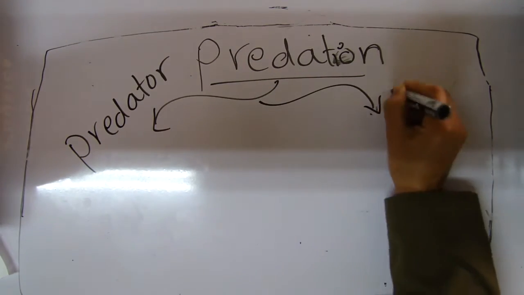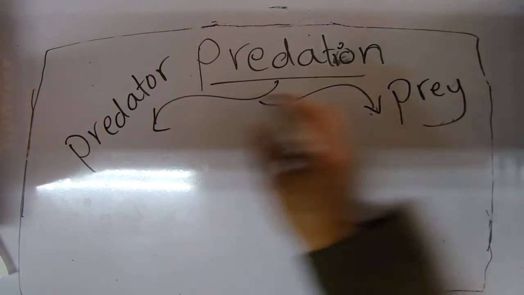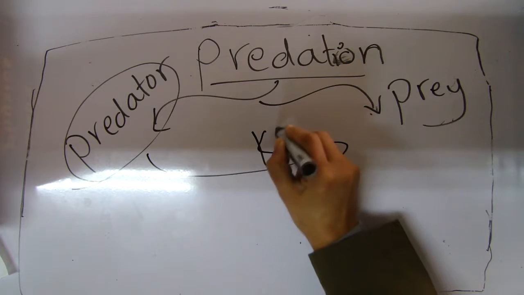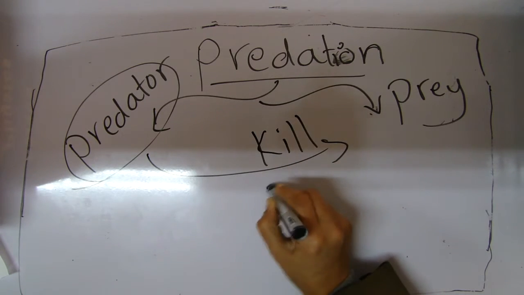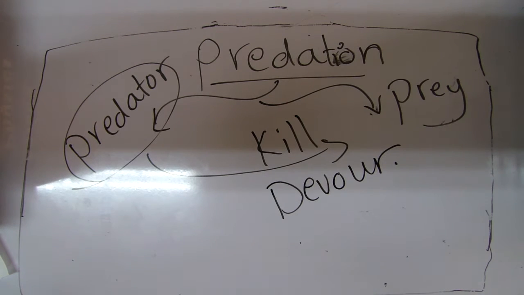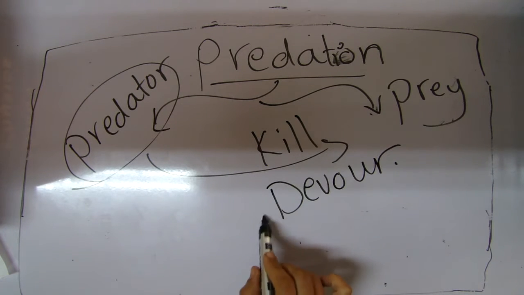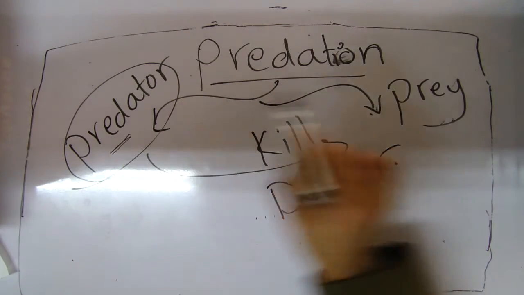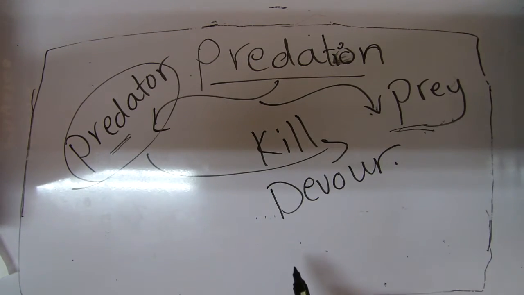Number two, prey. Predator kills the prey, or in other words, devours. This relationship is a temporary food relation.